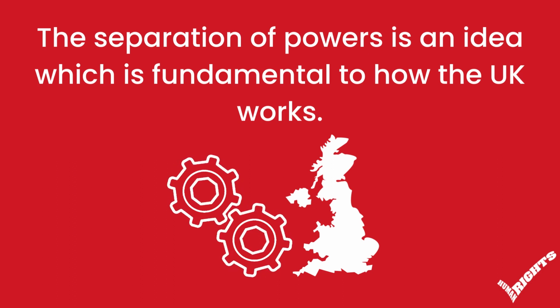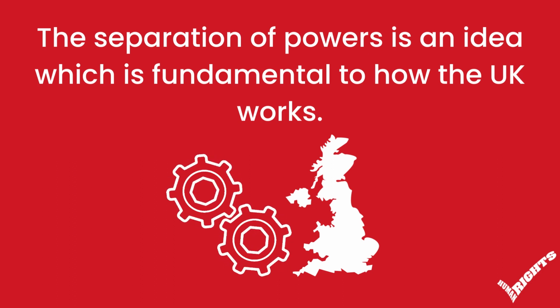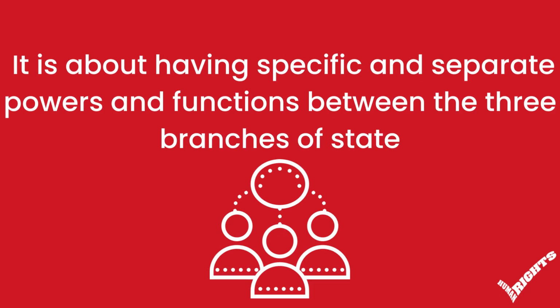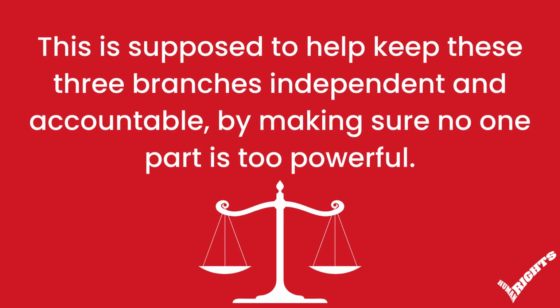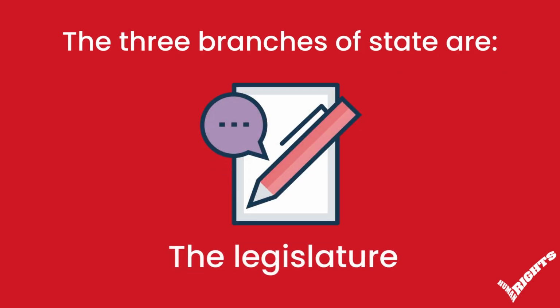The separation of powers is an idea which is fundamental to how the UK works. It is about having specific and separate powers and functions between the three branches of state. This is supposed to help keep these three branches independent and accountable by making sure no one part is too powerful. The three branches of state are the legislature.